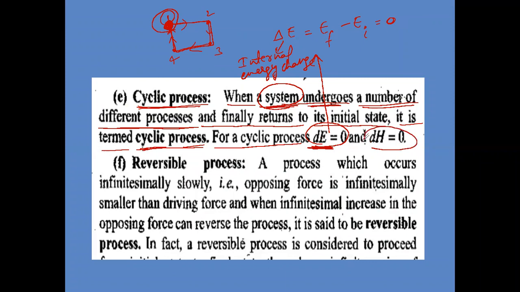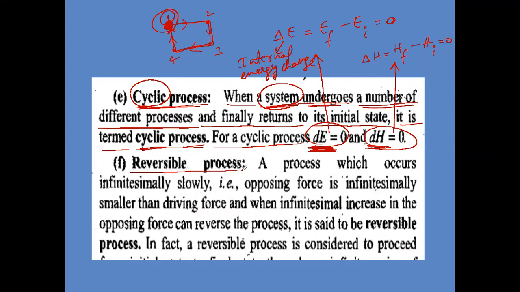Next, delta H is 0. What do you mean by delta H? Enthalpy. Final enthalpy of system minus initial enthalpy of system also will be 0. What is enthalpy meaning here? The total heat content. The total heat content of system initially and the total heat content of system finally will be same here. That's why this delta H will be 0 in cyclic process. So whenever you see the name of cyclic process in the question, immediately take delta E 0, delta H 0. Is the concept clear up to this? Next is here.